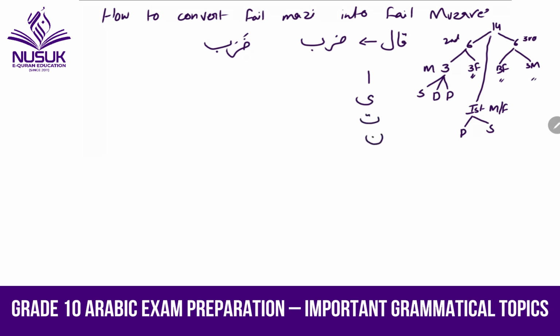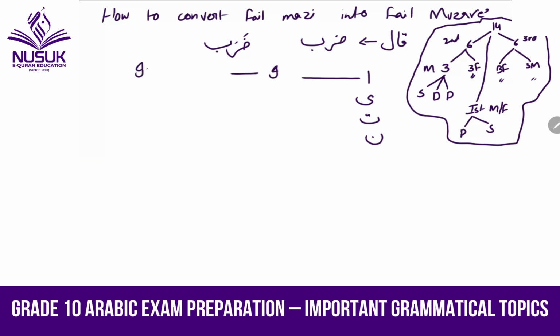And the same procedure will be same for fail mazi and fail muzari. We have to keep in our mind. So alif represents I, like a first person singular. Always we will use alif for I. Like if it is zoraba, if I make it azribu, azribu means I am hitting or I will hit.